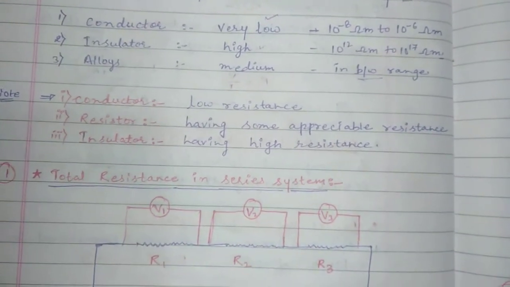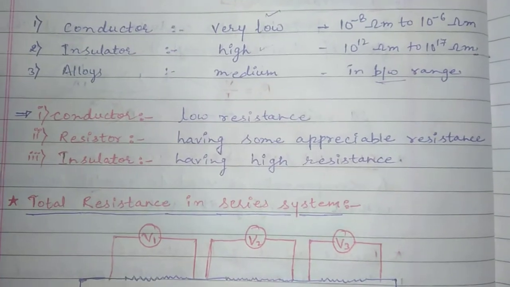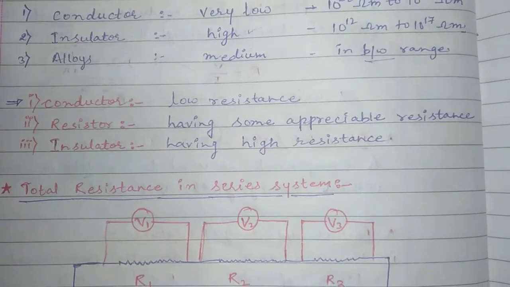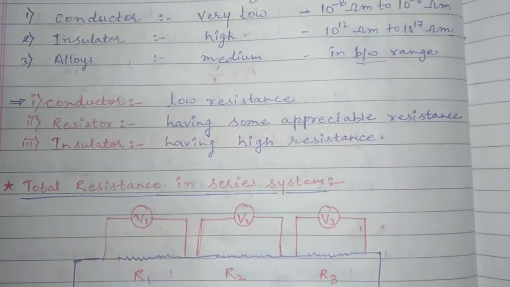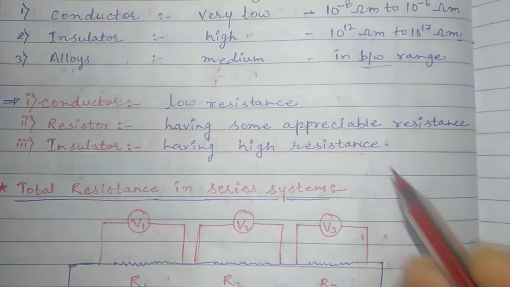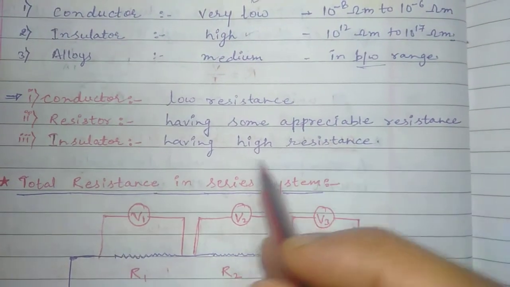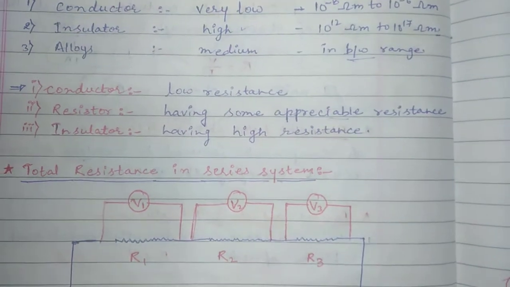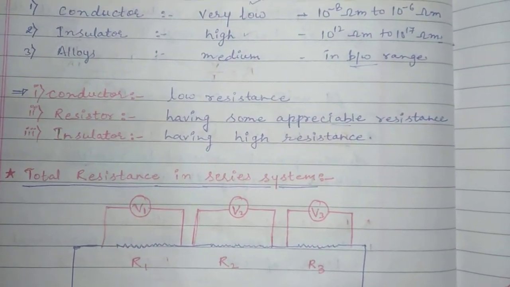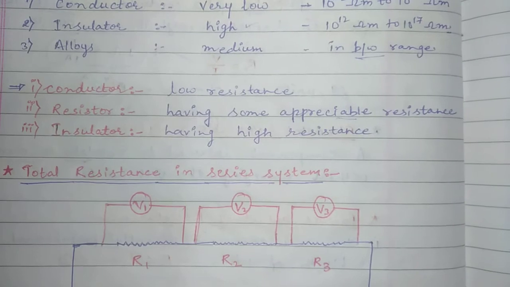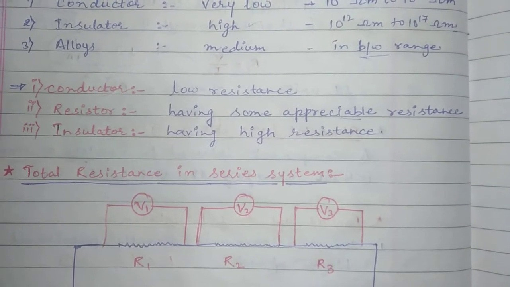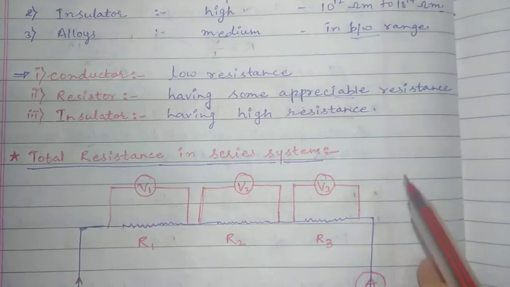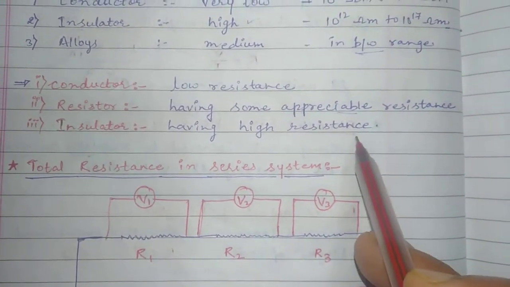Yes, then student, on the basis of resistance we will talk about what is a conductor, resistor and insulator. The substance which shows low resistance is a conductor, and the substance which shows appreciable resistance, appreciable meaning enough and adequate resistance, is a resistor. Quite enough resistance will be shown by this material, and the insulator shows high resistance.